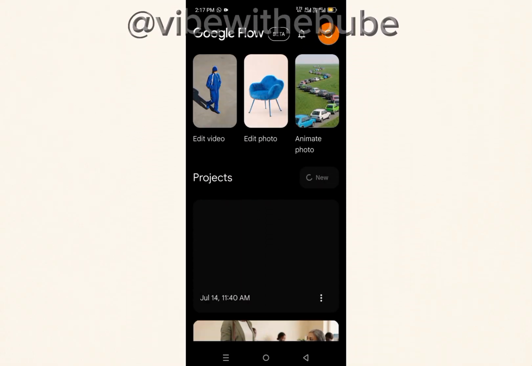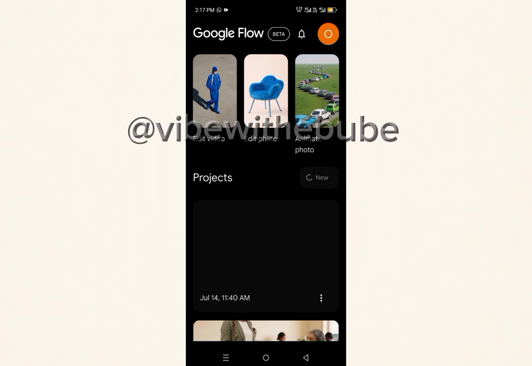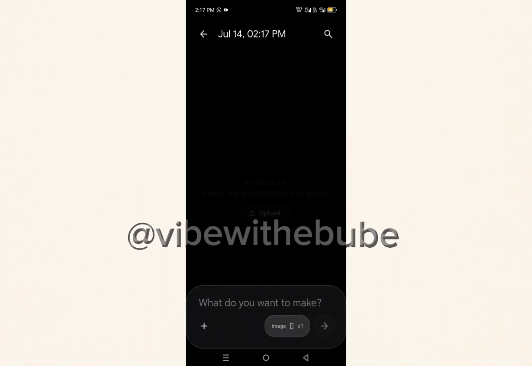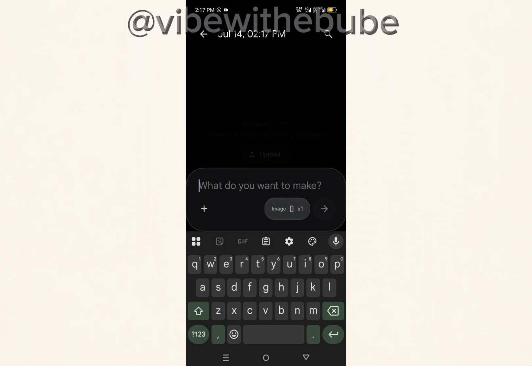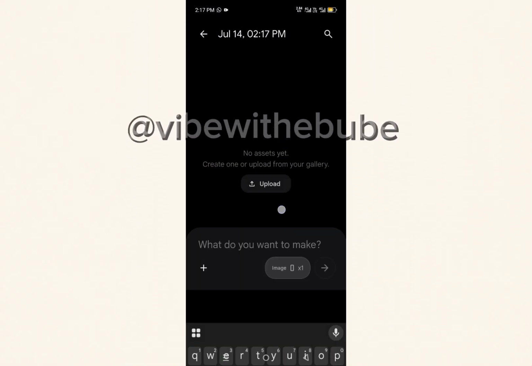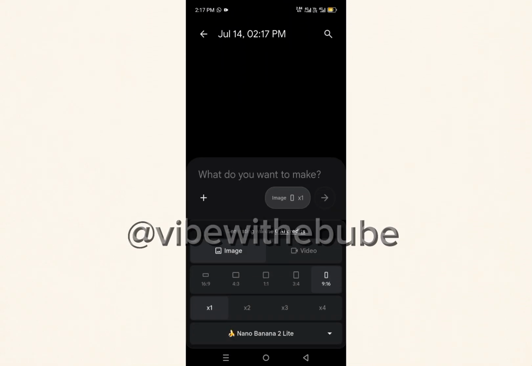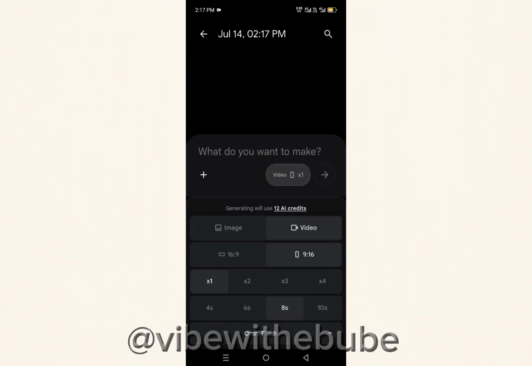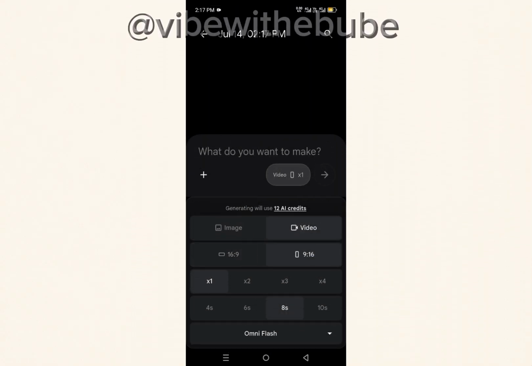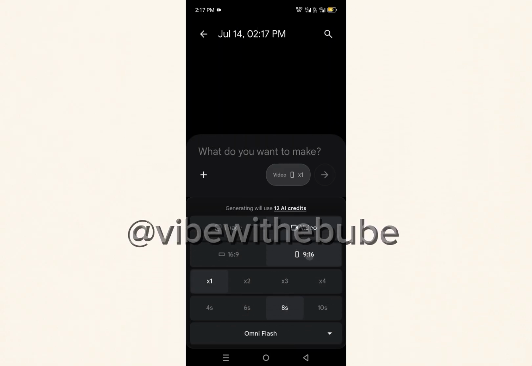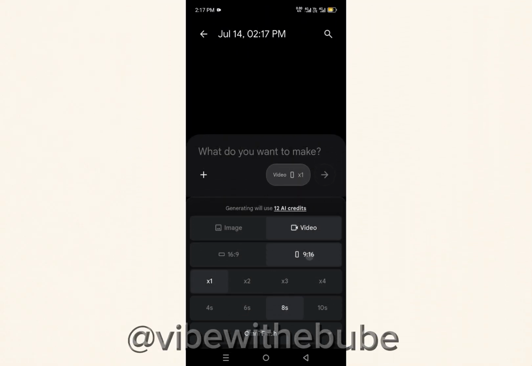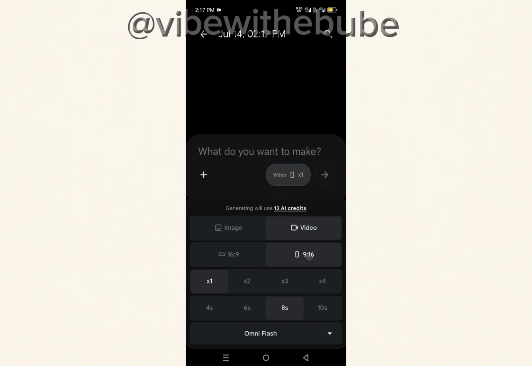Now when you open your app, do you see that New? Click on that New, and it will take you direct to this dashboard, like this thing you're seeing here. Now just click on that image. Now when you click on the image, go to your video, because we are generating video. Choose the ratio your image is. If it's 9:16, choose that. If it's 16:9, choose that, whichever one you want to work with.